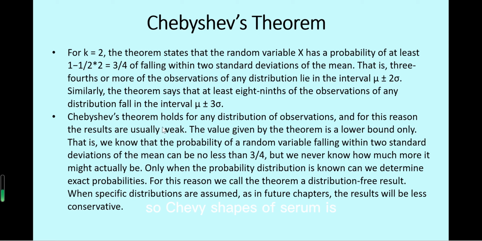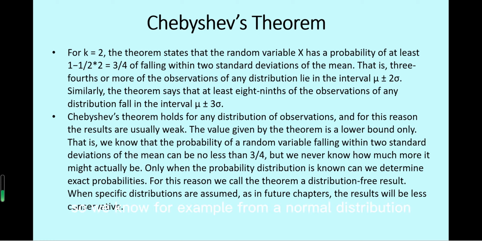Chebyshev's theorem holds for any distribution. It does not specify which type of distribution it applies to. It applies to any distribution. That's why the theorem is very conservative. It only states the limit of the probability, so at least larger than a value within this range. But if we look at a specific distribution, for example a normal distribution, it will usually be larger than this lower limit.